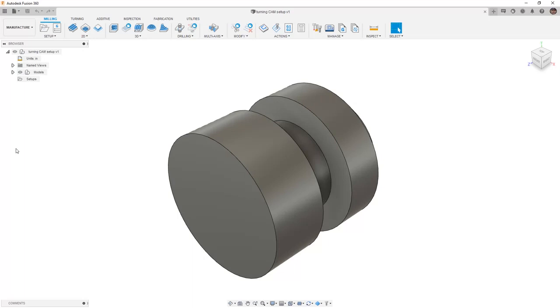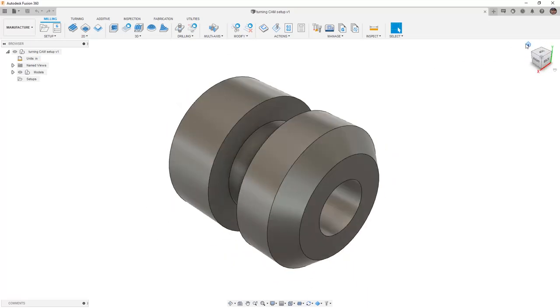This should already open up in the manufacturer workspace, but if it doesn't, make sure that you navigate to manufacture and that we set our units to inch. From here, I'm going to go to a home view and I want to begin creating my turning setup.